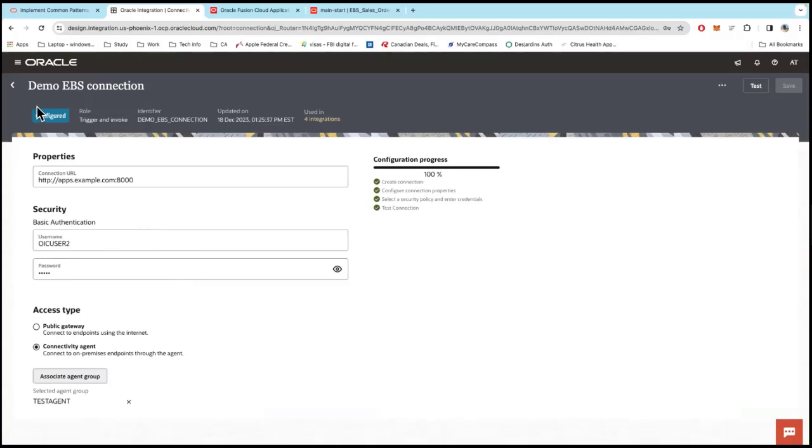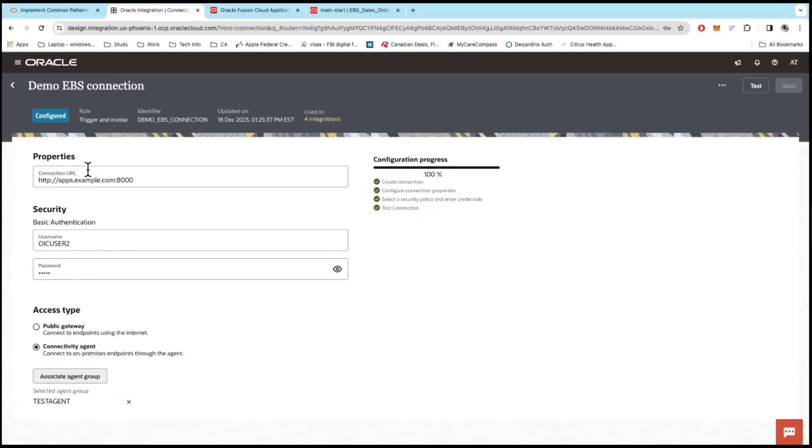Once you open it, you see there's only three boxes I need to fill: the connection URL, username, and password. And that's all it takes, right? In my case, EBS is private, so I use an agent to connect to it. But in your case, if it's public, you would select this option.